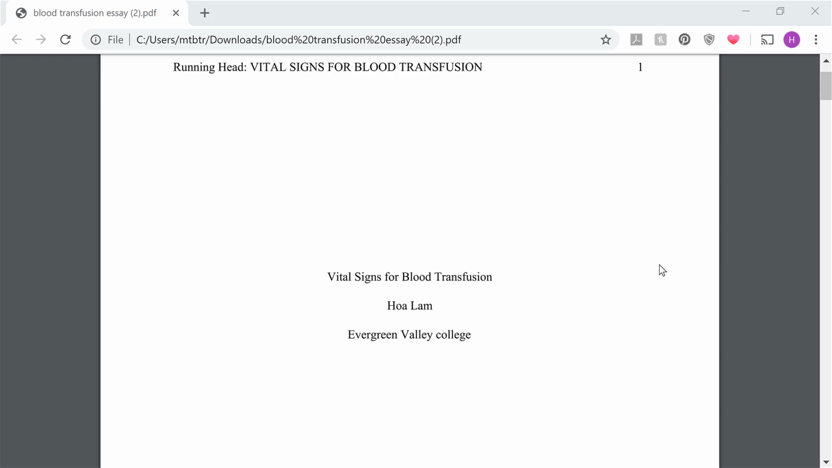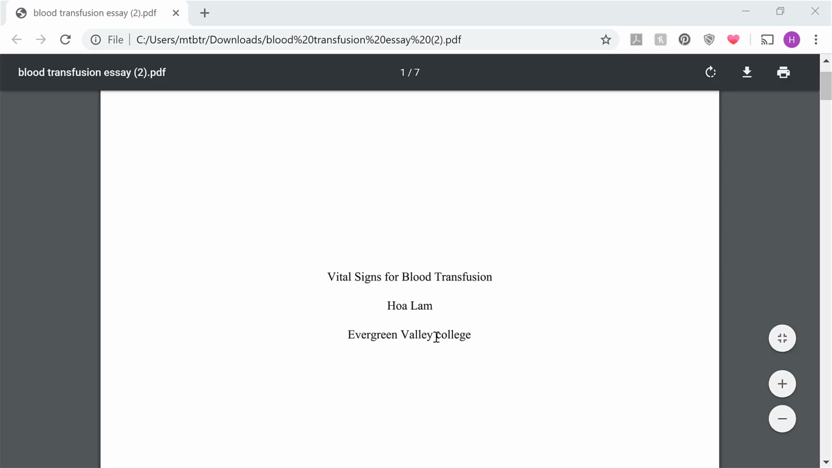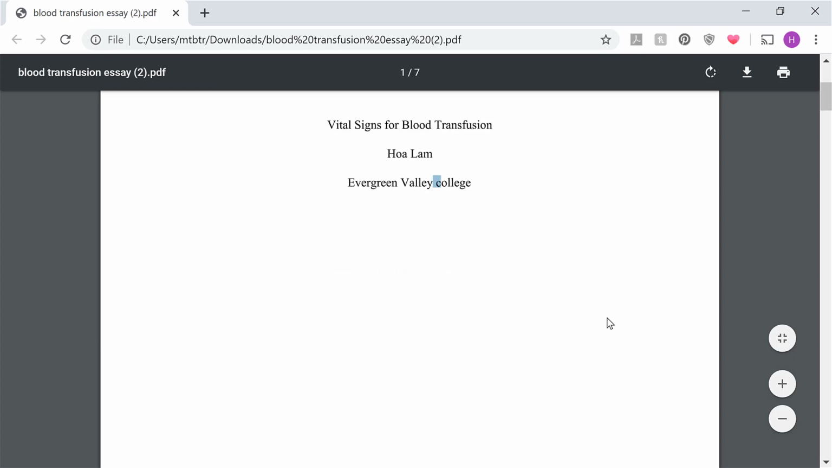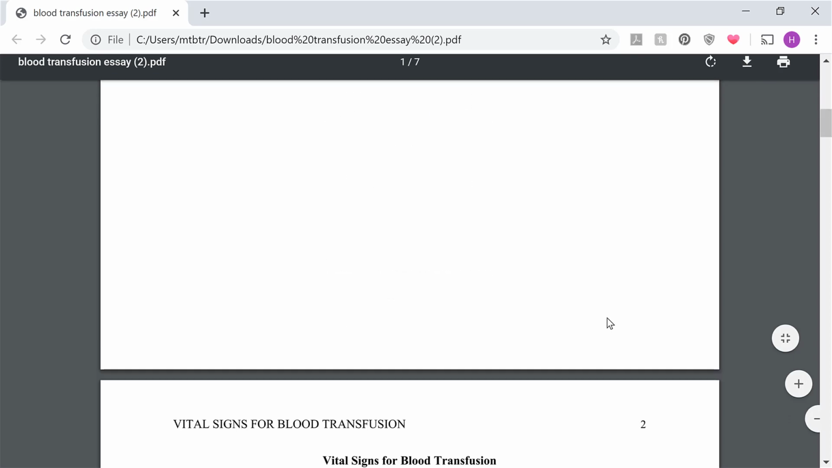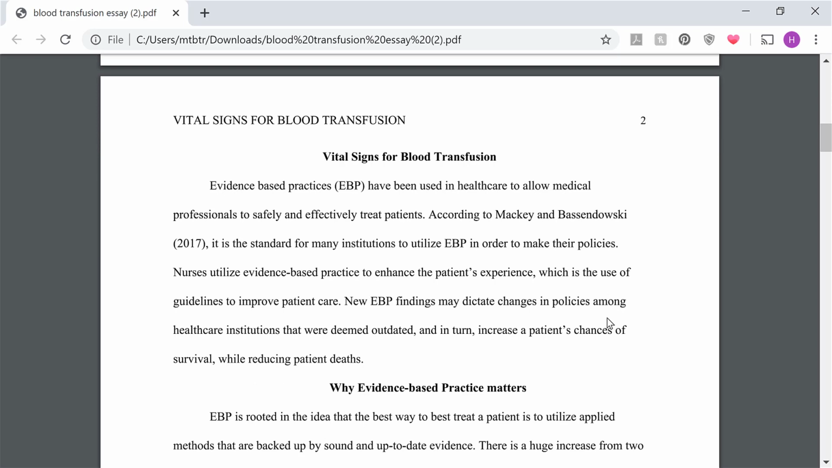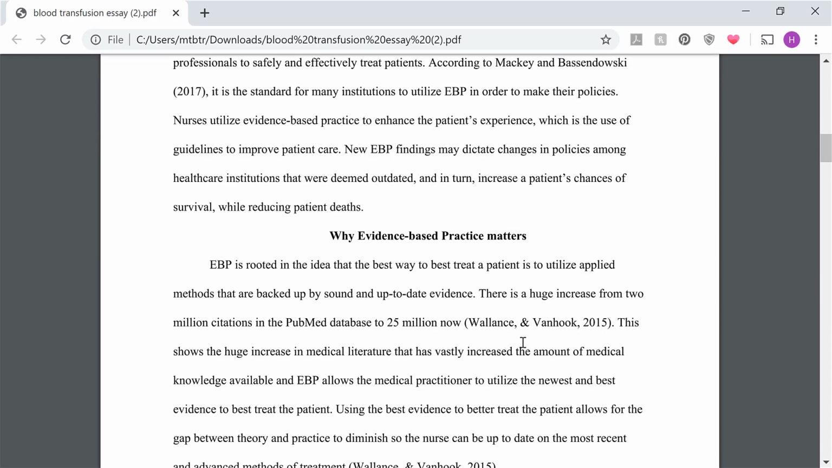Your title page here looks really great. I would just be careful about your capitalization here. So do capitalize college and Evergreen Valley College. As I'm going through your in-text citation, I did notice you have some extra punctuation in here. You do not want to put a comma before and. So in this case, your citation should just be Wallace and Van Hook without this comma.